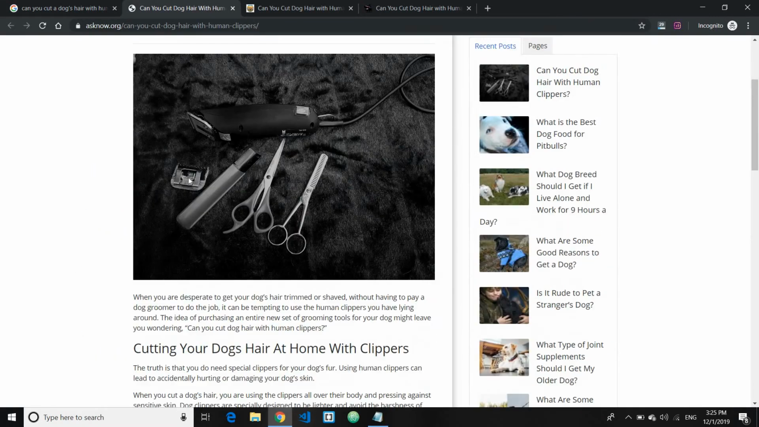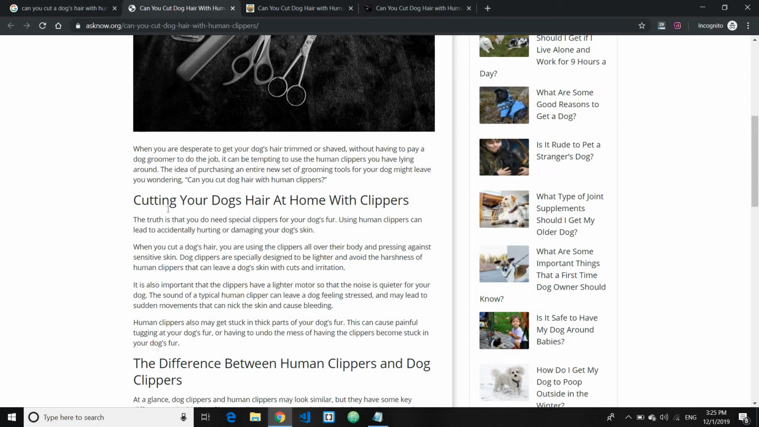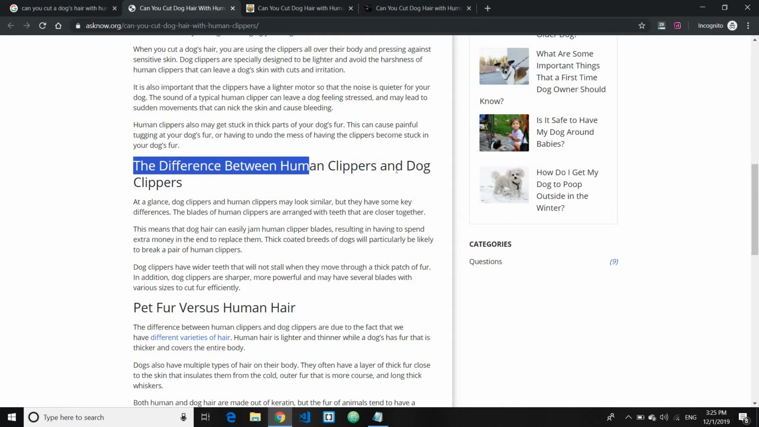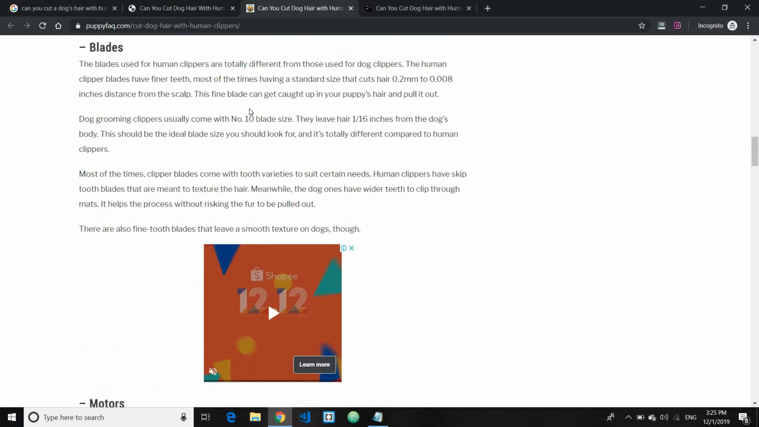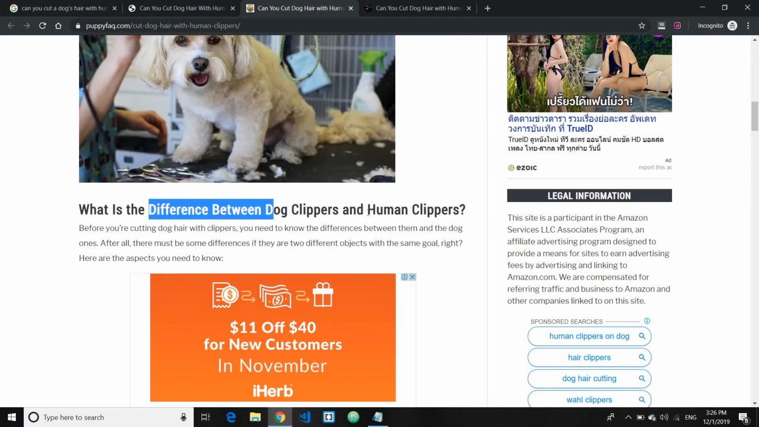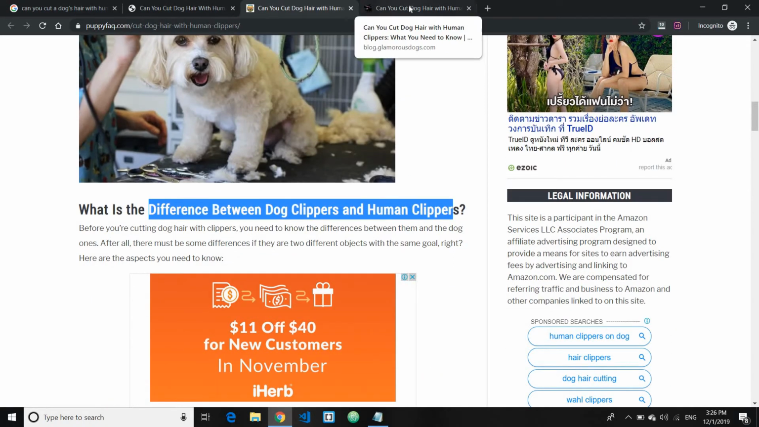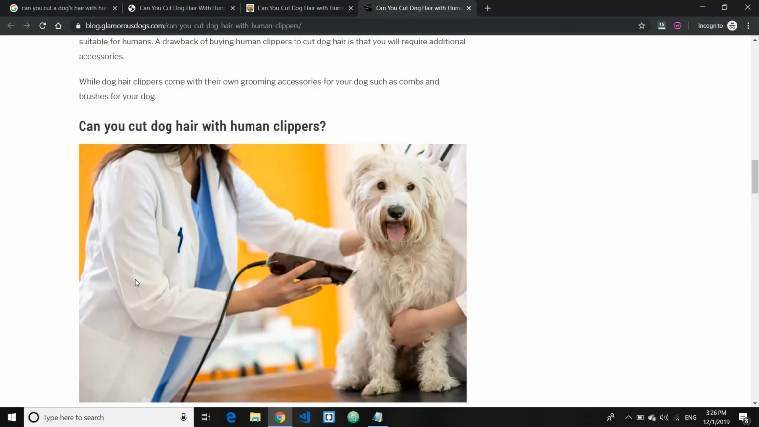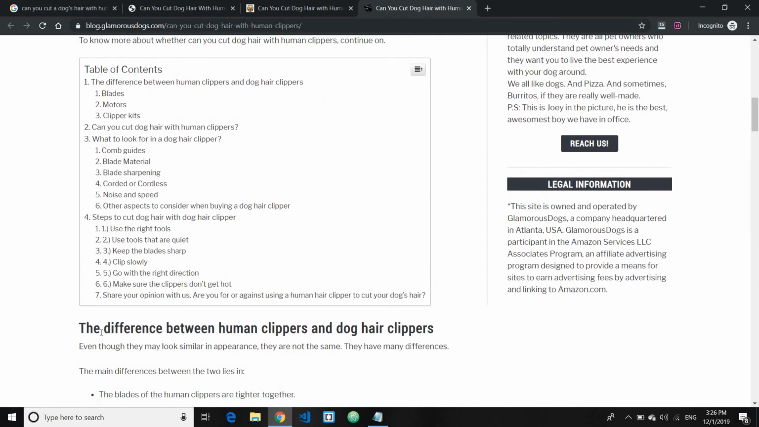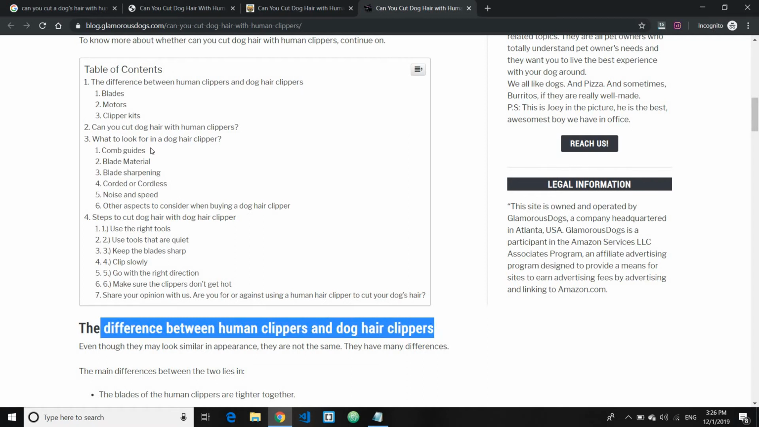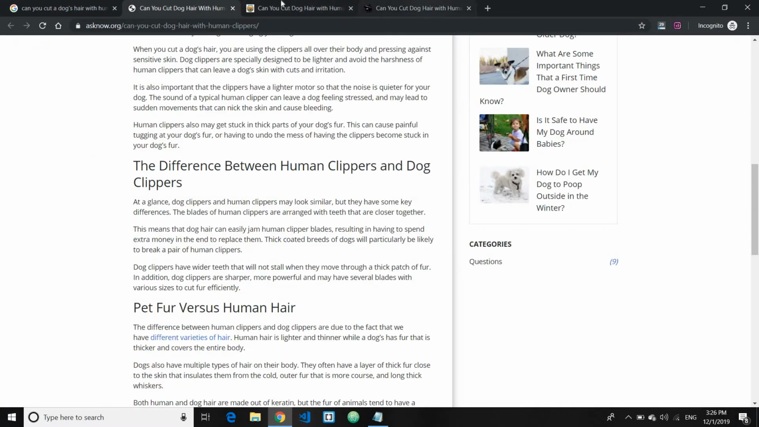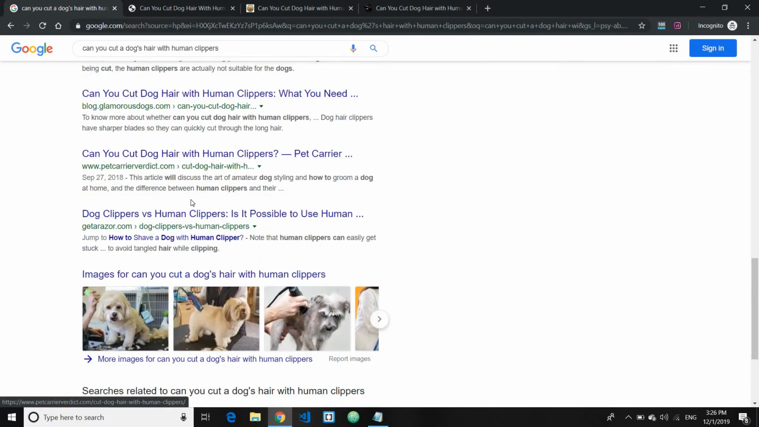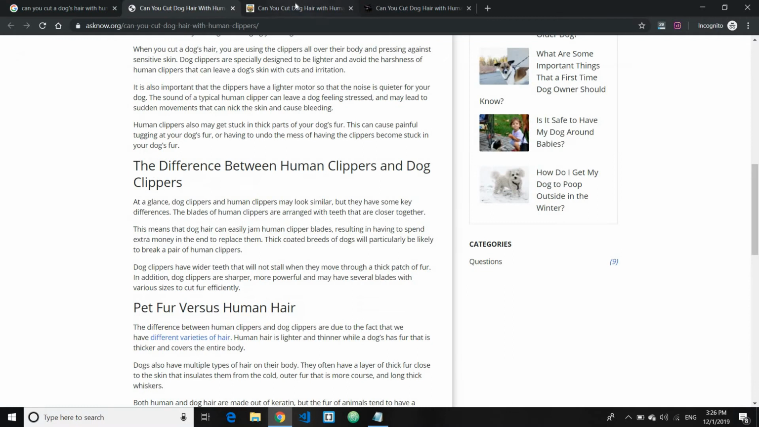For this article, one of the topics being discussed is the difference between human clippers and dog clippers. Now this is from one of the results. If I check on another result, you'll see that this particular result also discusses the difference between dog clippers and human clippers. Now if you check another result again, this also discusses the difference between human clippers and dog clippers. Now, I've just investigated 3 of the 10, but I'm sure that out of 10 at least 9 will have discussed these topics, right?